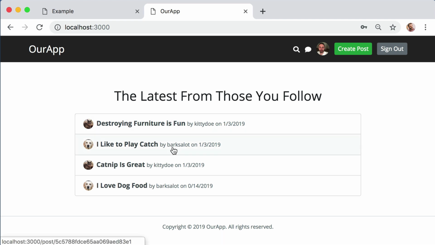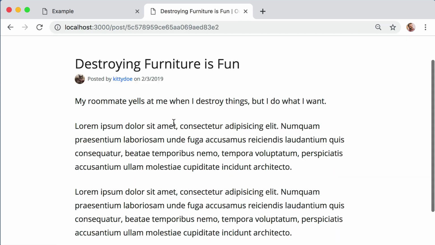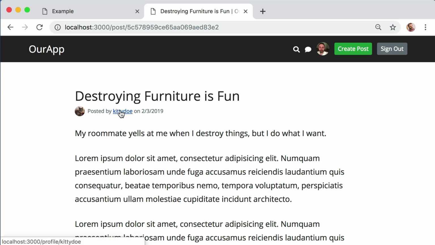These are articles or journal entries written by the people that I follow. So I can see this one's titled Destroying Furniture is Fun, written by Kitty Doe. So if I click on that, here is their article. And I can even click on their name to go to their profile.